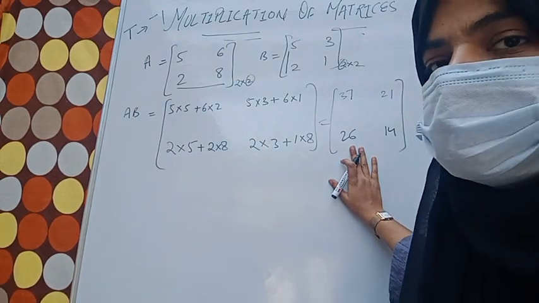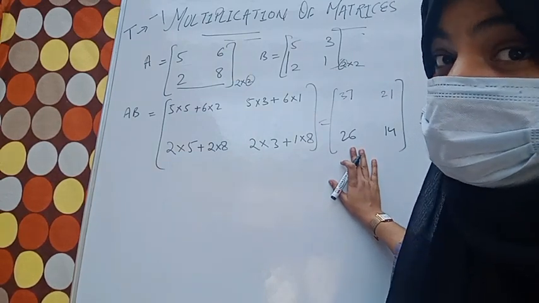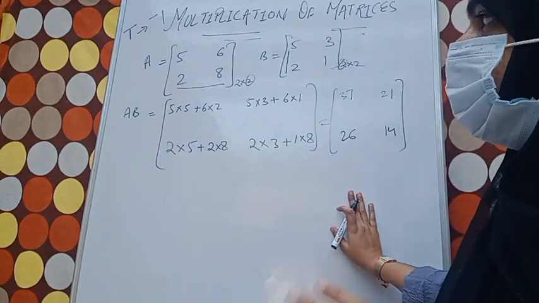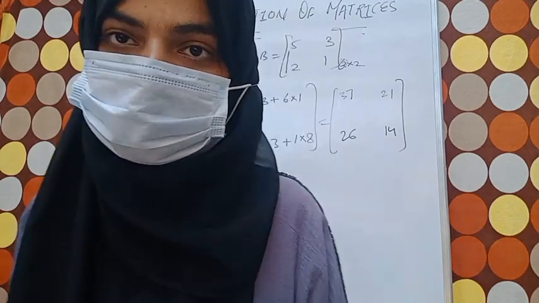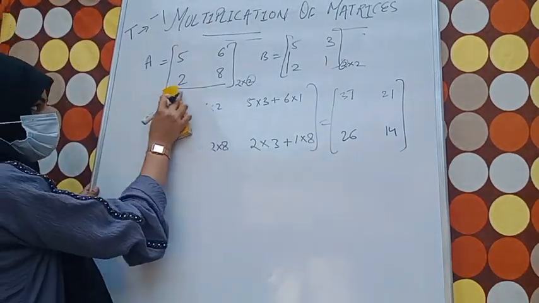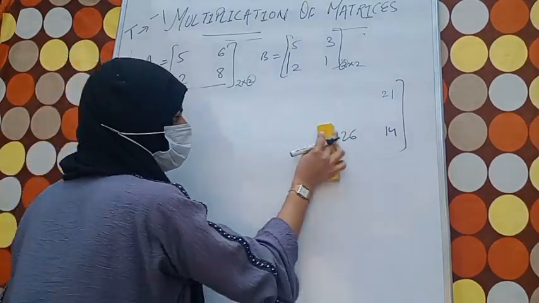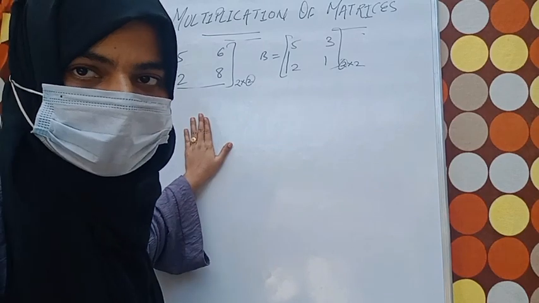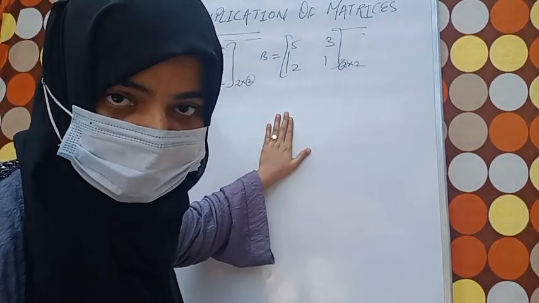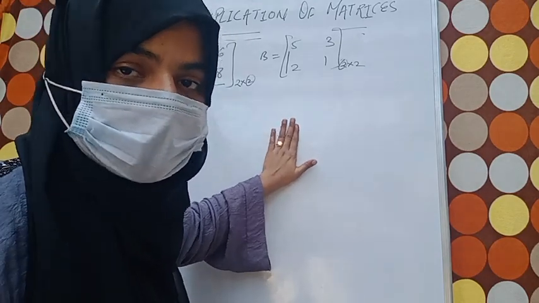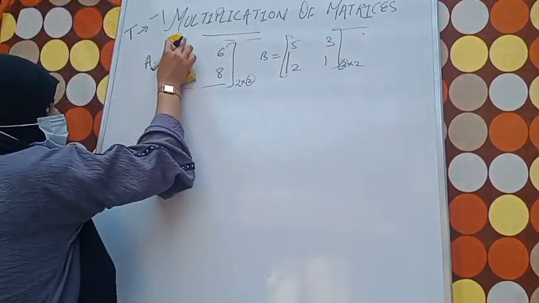Okay, let me give you some more examples so that you can understand in a better way, and this topic called matrices will be understood by you. So let me clean this board. And see, if the number of columns in the very first matrix is not equal to the number of rows in the second matrix, multiplication cannot be performed. This is the very primary condition of multiplication.